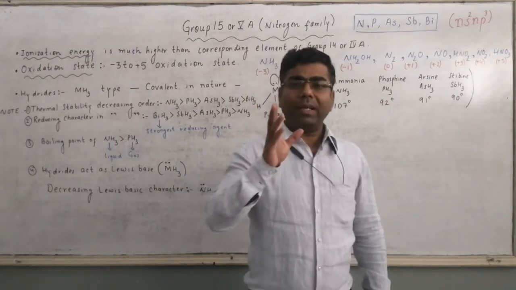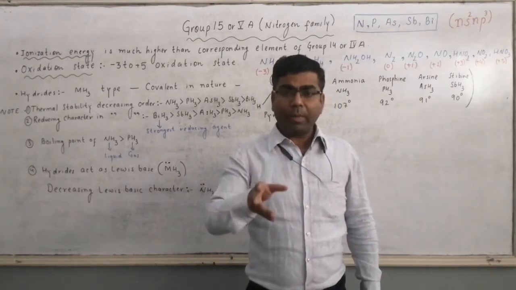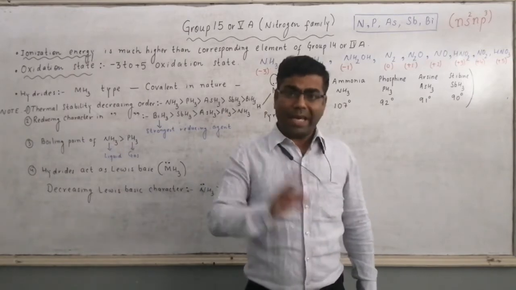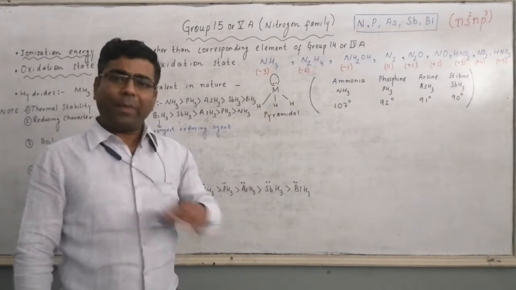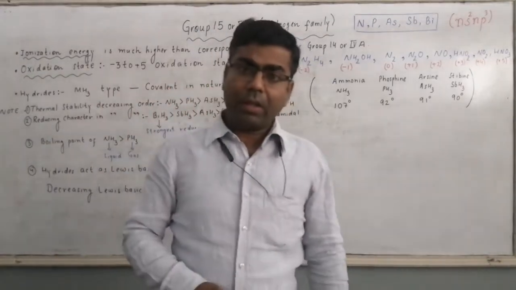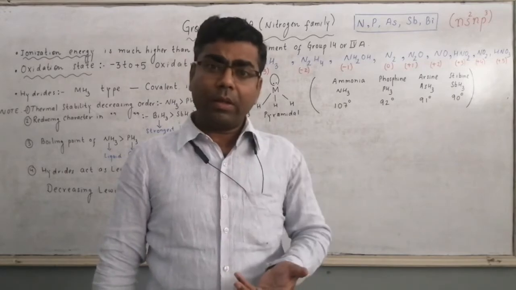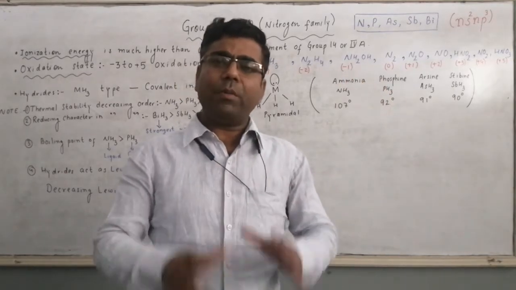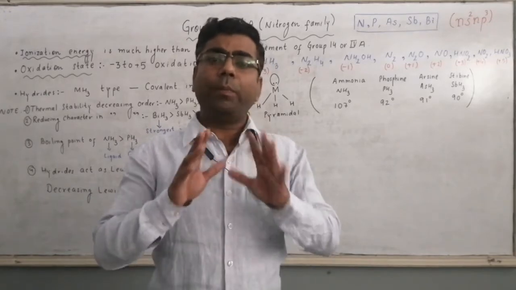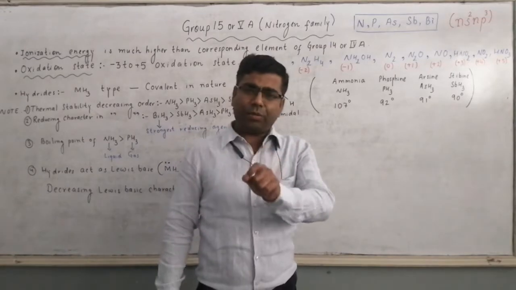The minimum oxidation state is given by group number minus 8, that is n minus 8. Here the group number is 5. 5 minus 8 will be -3. And the maximum oxidation state is always equal to the group number, that is n. Here group number is 5, so maximum oxidation state will be +5. So there is a range from -3 to +5.